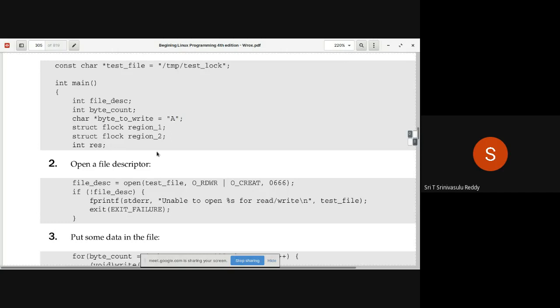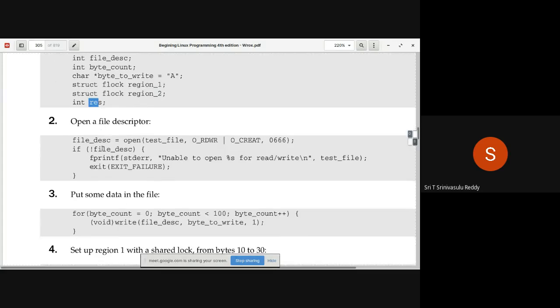And now you want to apply two different locks. So region 1 and region 2. So you are declaring struct flock region 1. This is a variable to store struct flock kind of data. And struct flock region 2 is another variable, right? And then int result. Normally we get the result after calling a system call. Now it is straightforward, right? How do you open a file? You already know it.